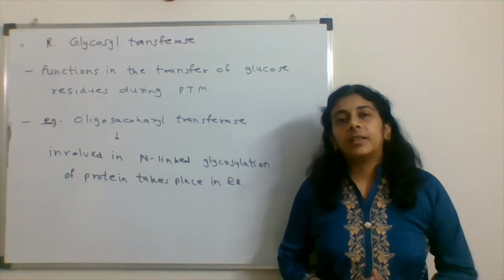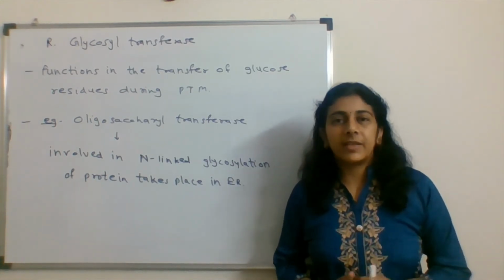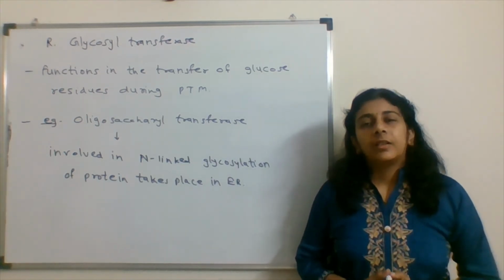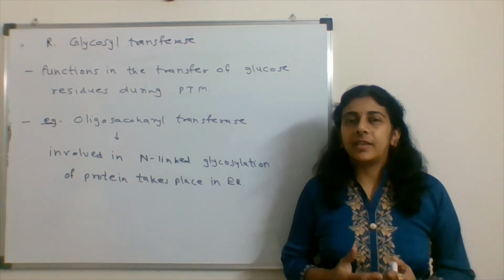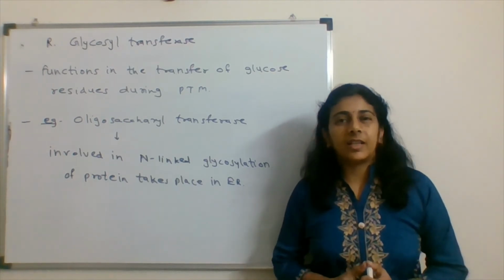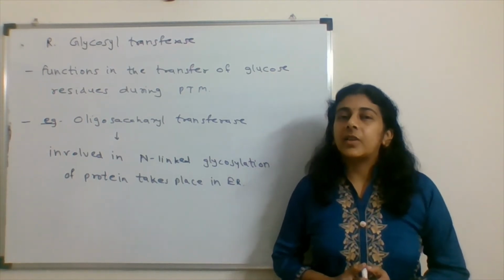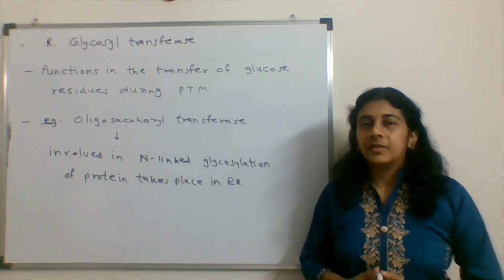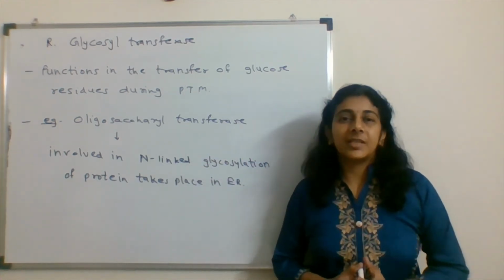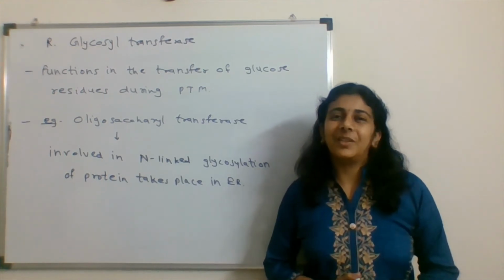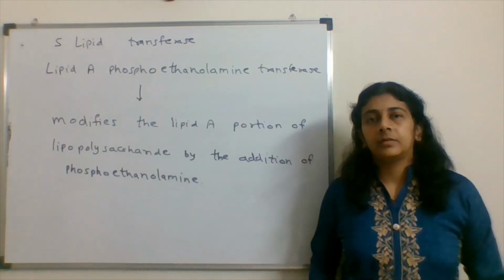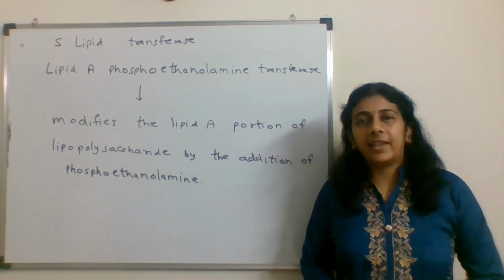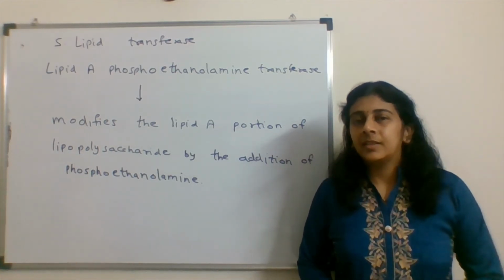This process takes place in the endoplasmic reticulum. A chain of glucose, or we can say oligosaccharide, is attached here, and the work of transferring it is done by oligosaccharide transferase. So this is the enzyme which is involved in post-translational modification. So glycosyl transferases are involved in N-linked glycosylation.